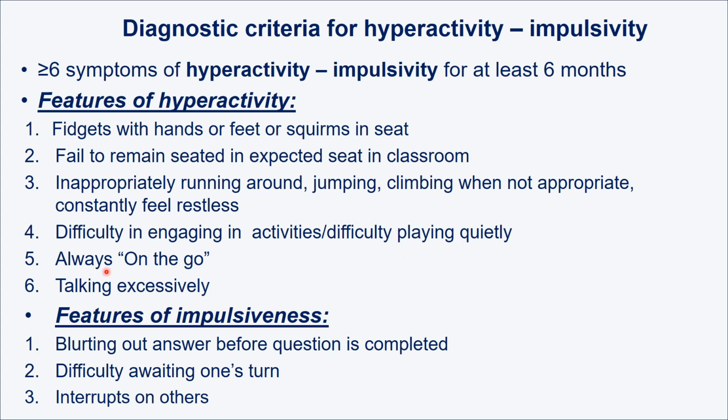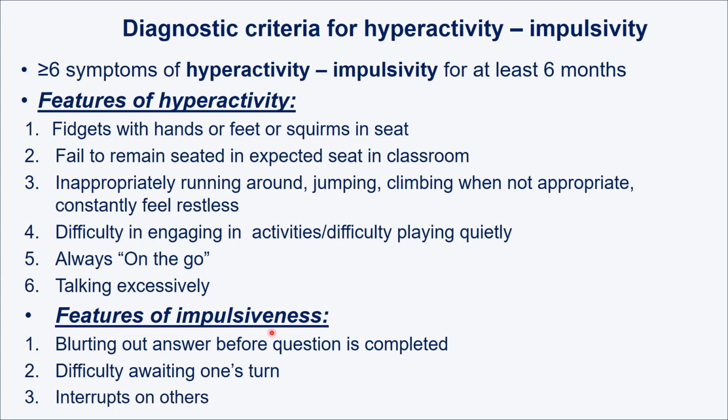And number 5, always on the go. Always ready, with constant motion because they are not sitting still. They run in the classroom, and when they are having a meal, they just have the meal and then again start, run and go and do something else. And number 6 is talking excessively, continuously talking.